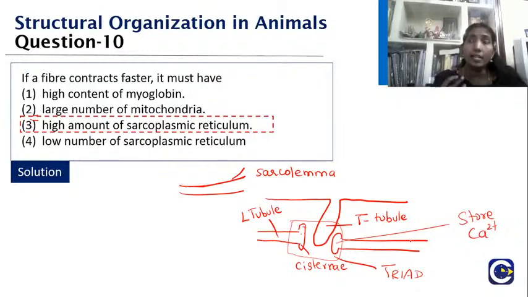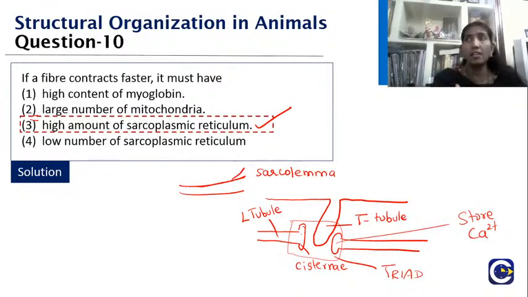So in the skeletal muscle, the main requirement apart from the ATP is the calcium ion. So who is going to supply the calcium, which is the main source? It is your sarcoplasmic reticulum. So if a cell has a high amount of sarcoplasmic reticulum, then this should be your right answer. I hope, children, you are able to know why this is chosen.